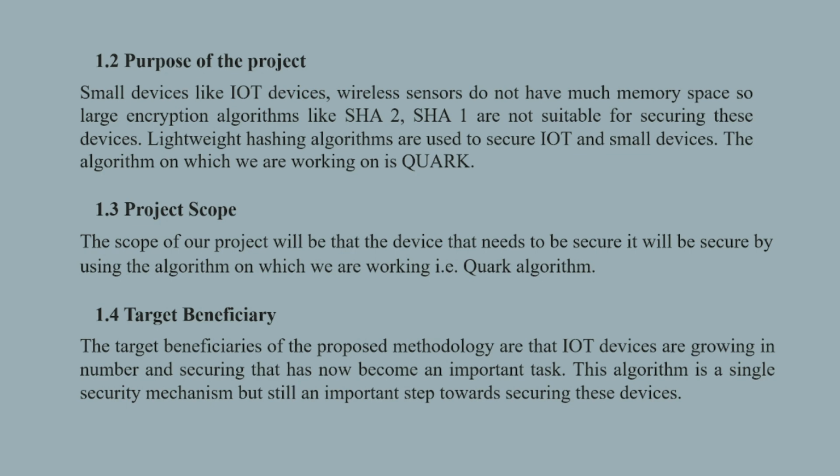We focus on developing and implementing the Quark algorithm, which is a lightweight hash function designed specifically for small devices like IoT devices and wireless sensors. The scope of our project is to ensure that the devices that need to be secured are protected using the Quark algorithm. The target beneficiaries of our proposed methodology are those who rely on IoT devices and wireless sensors, as securing these devices has become a crucial task. As the number of IoT devices grows, so does the need for security. Our algorithm, although a single security mechanism, is an important step towards securing these devices and protecting our digital information.